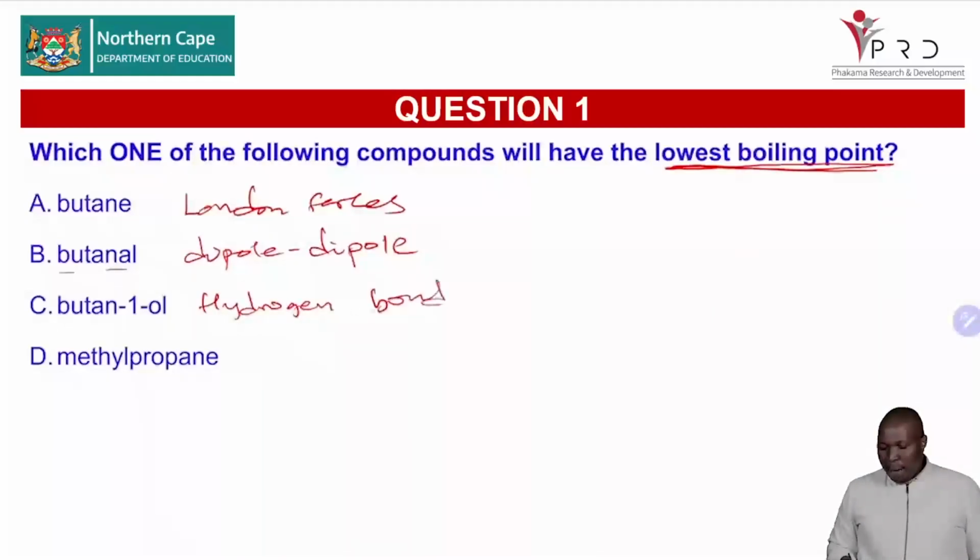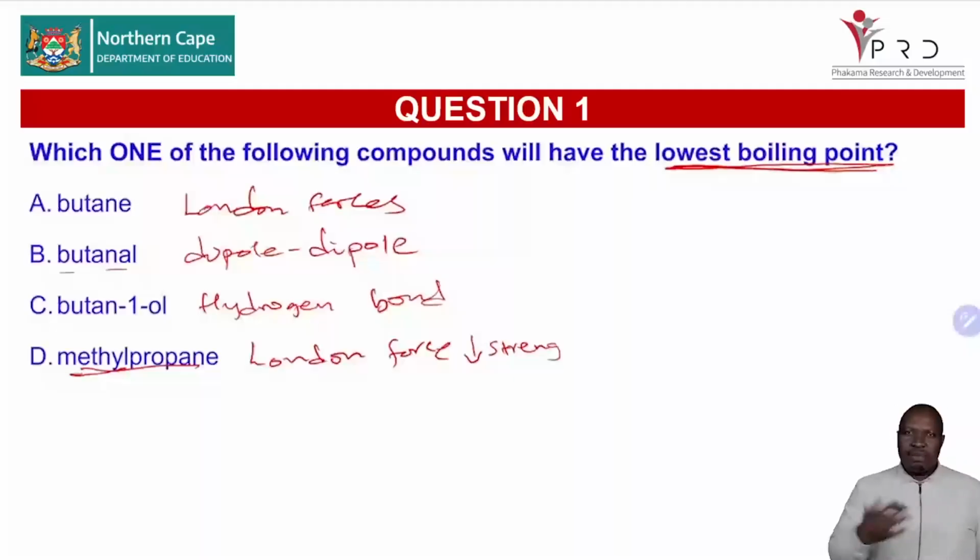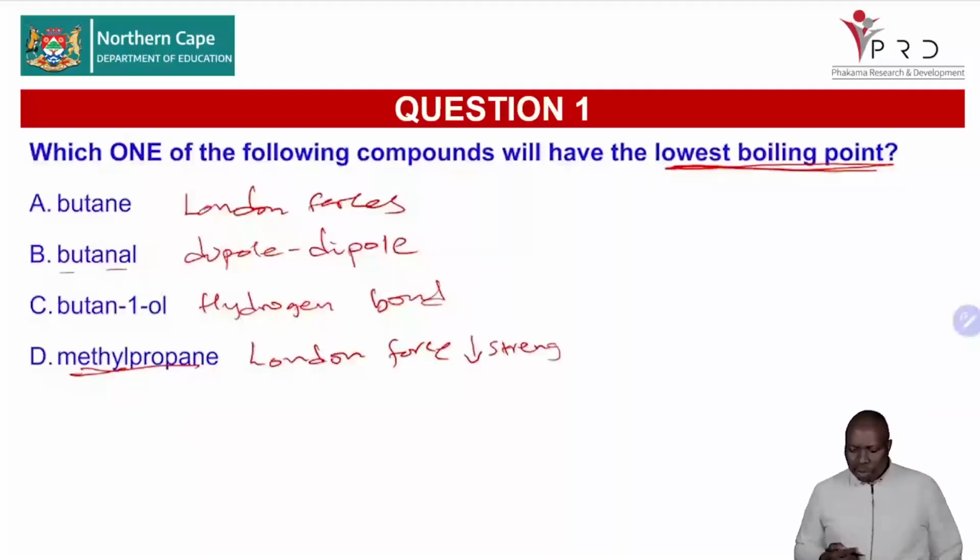And then methyl propane, like butane, will have London force. But compared to butane, methyl propane will have less strength of intermolecular force. Why lower strength of intermolecular force? Because it has a branch. It's branched. Immediately when you increase the branches, you are decreasing the strength of intermolecular force. So you are able to see it like that.